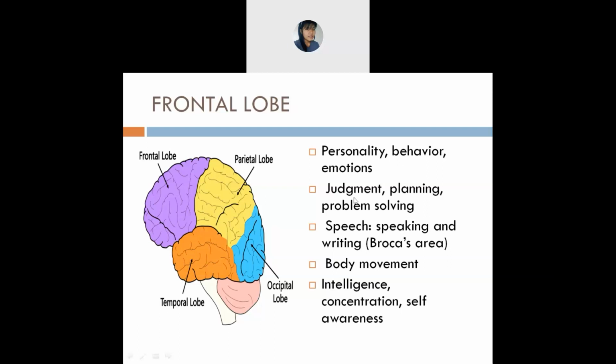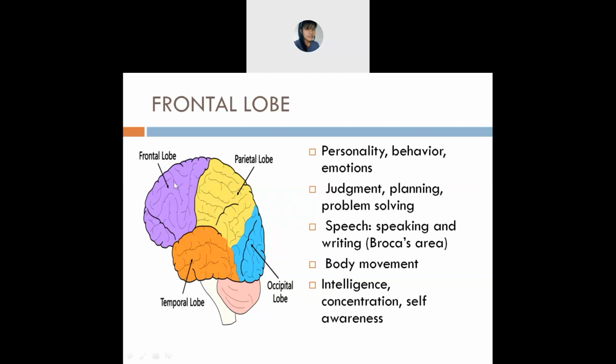When you try to do something, when you plan something, maybe for your future, or whatever plan you are making, who helps you in that? The frontal lobe helps you in that. Next is problem solving. You can solve problems because of the frontal lobe, which is situated at the front. And next is speech.